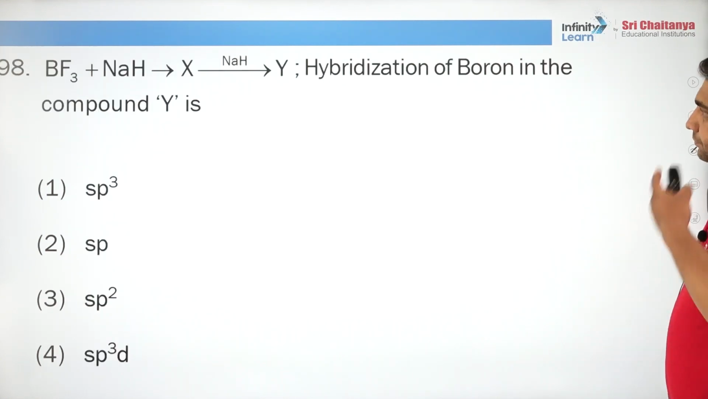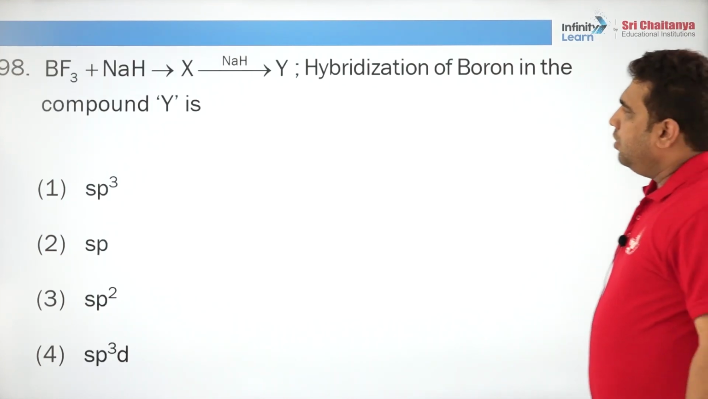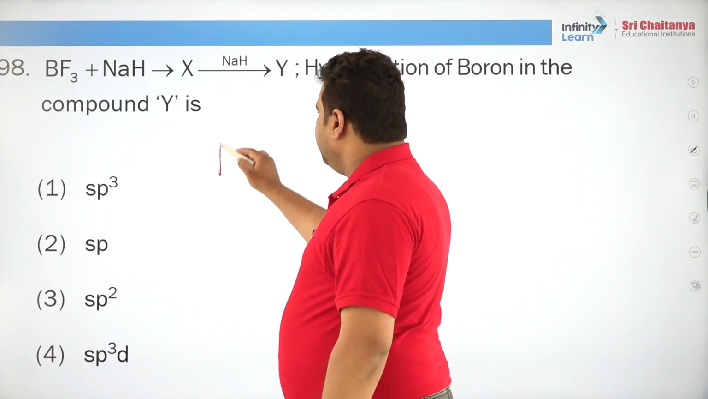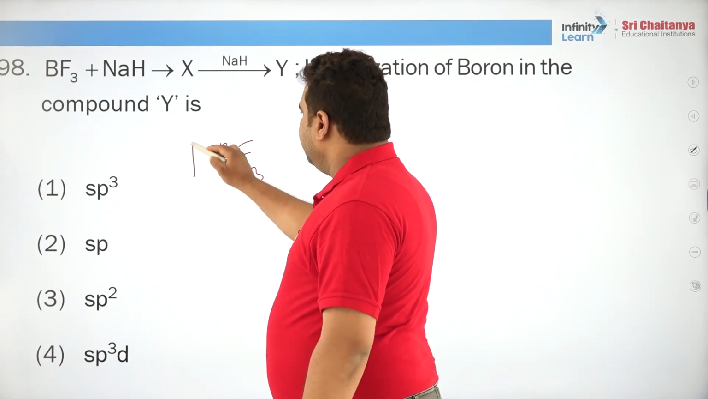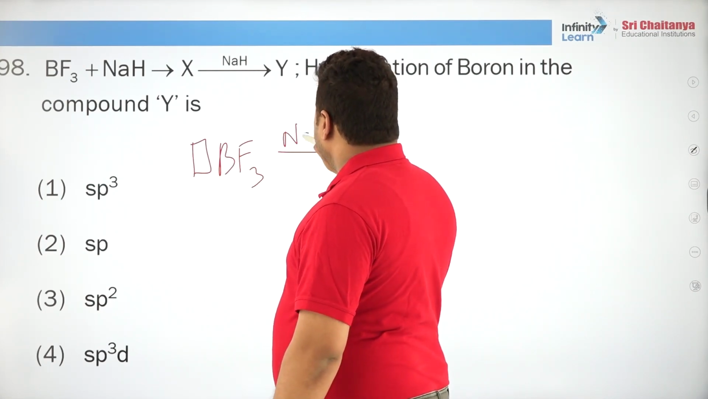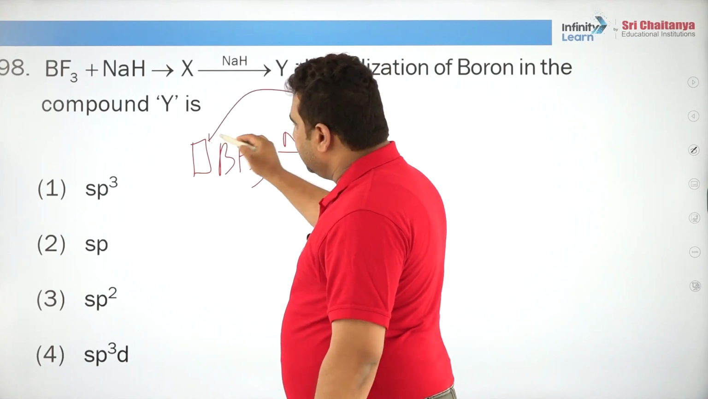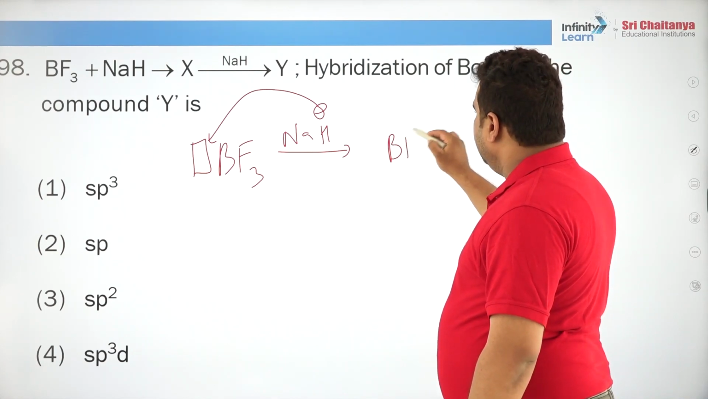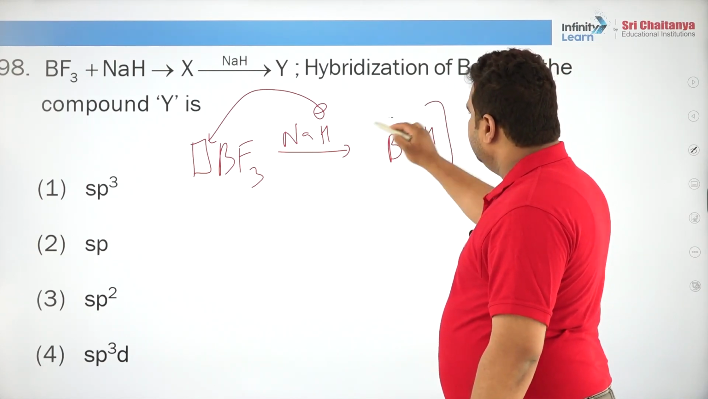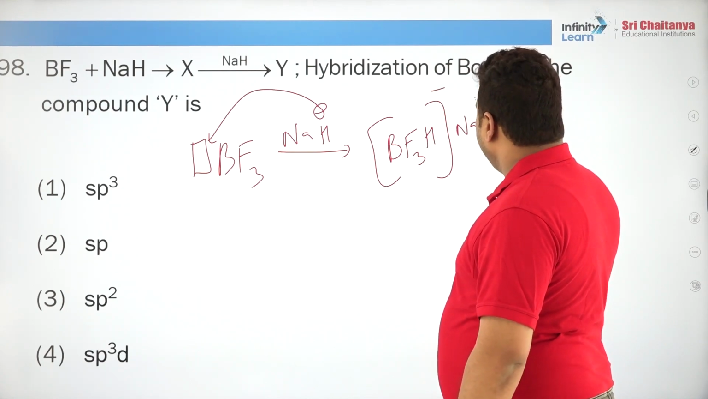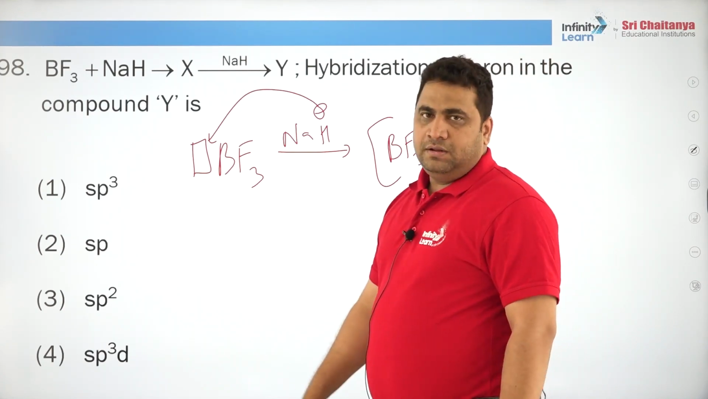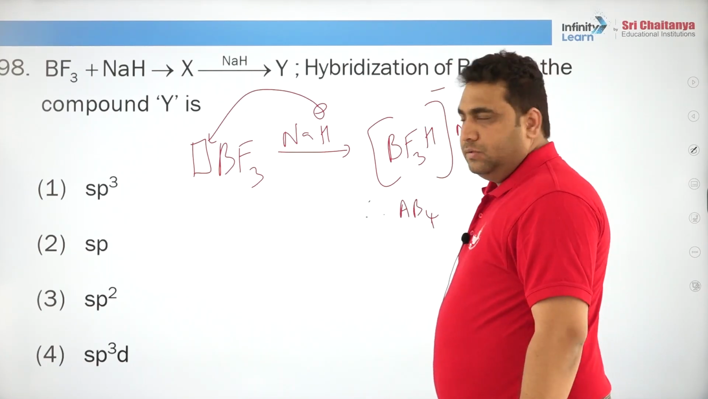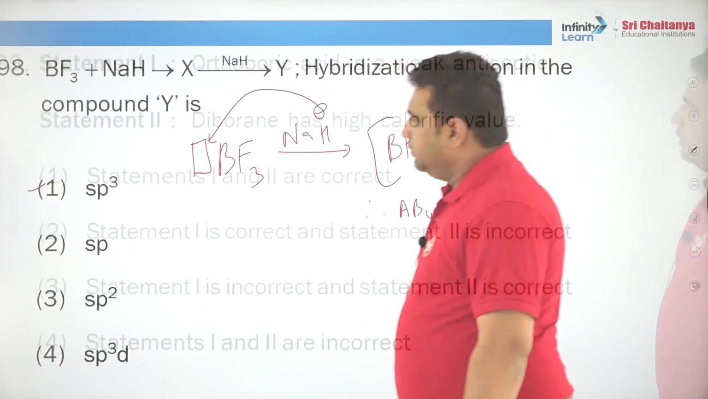Okay. Boron fluoride plus NaH, the hybridization of boron in the compound is simple, very easy. So, boron fluoride is an electron deficient compound. It combines with sodium hydride. The negative part attacks there because of deficiency. So, it becomes BF3H with a minus charge and sodium becomes Na plus, and since 4 bonds have formed here, it will form what type of molecule? According to VSEPR theory, AB4 molecules, hence the hybridization must be sp3.